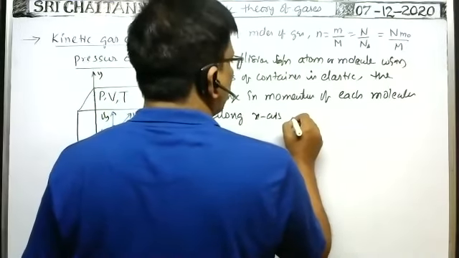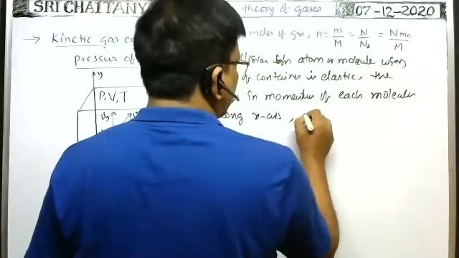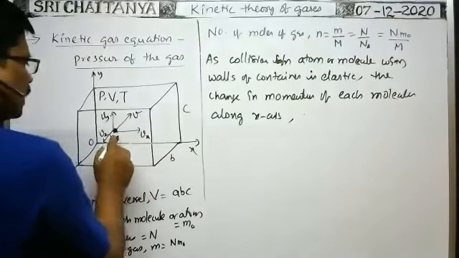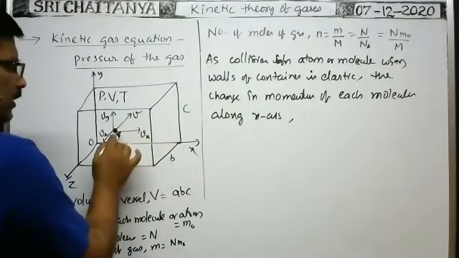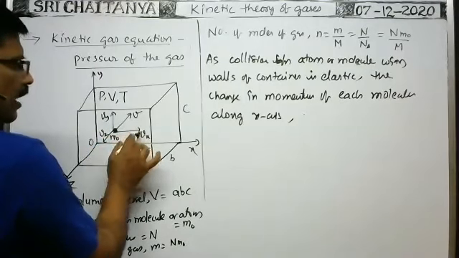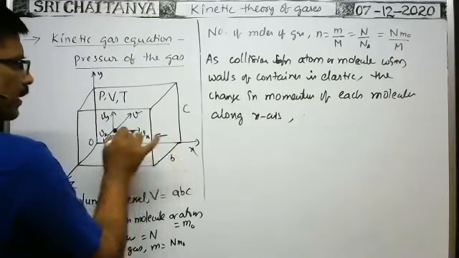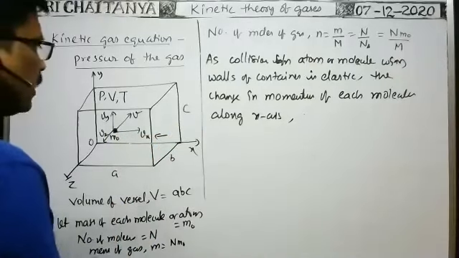Mass of the molecule is m0. Initially the molecule travels with momentum m0 vx. After it makes collision, it rebounds back with the same velocity, so its momentum is the same in rebound.